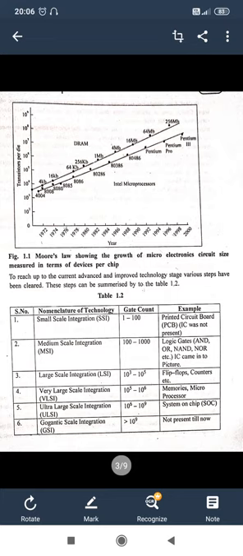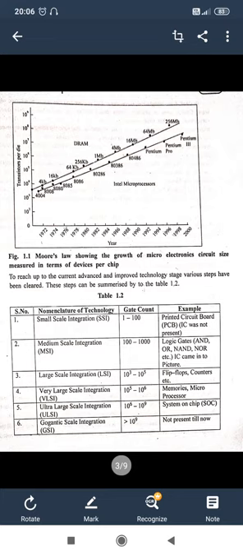So when we talk about the earlier integration processes, I will tell you the different integration processes, starting with the earliest. First one is small scale integration, where only about 100 transistors are built on a single printed circuit board, where ICs are not present. As the years increased, medium scale integration came into the picture, where 100 to 1000 transistors are present. With this we make the different logic gates, AND gate, OR gate, NOR gate. So the IC came into the picture.